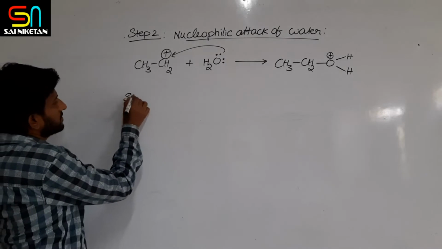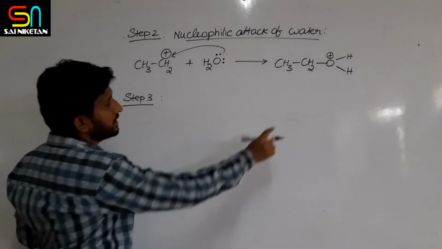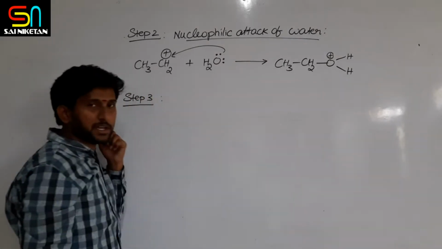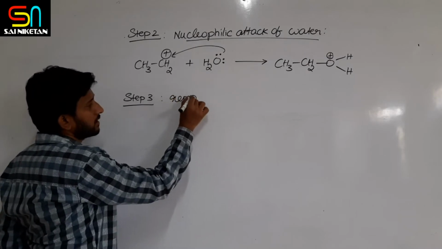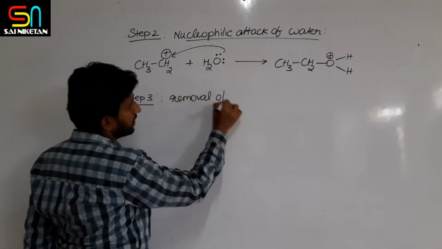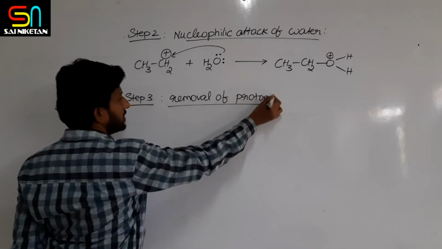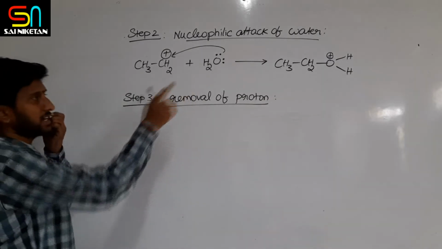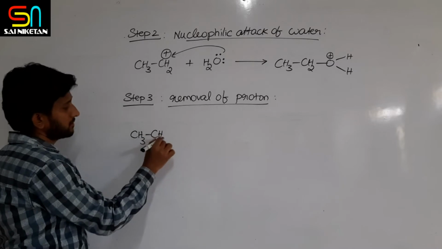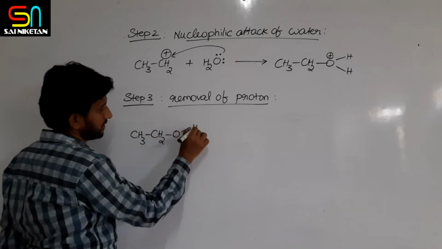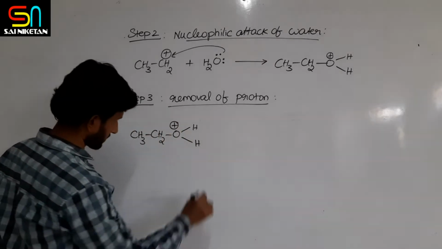Next, step 3, the last step. Oxygen with positive charge is unstable, as you know. So removal of proton takes place from that compound. I am writing that compound here, CH3, CH2, OH, positive charge.